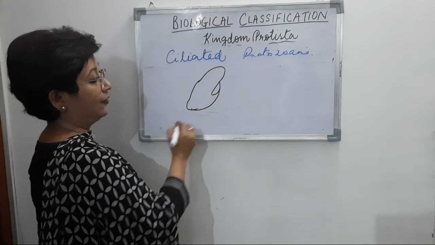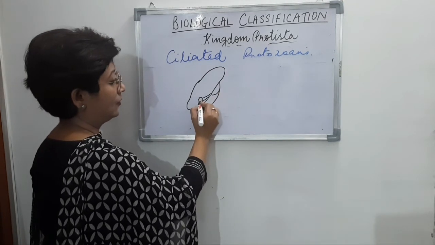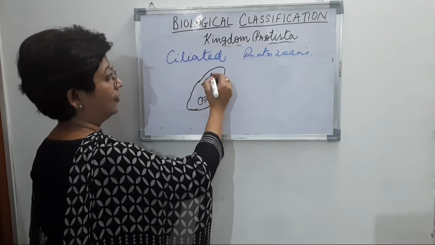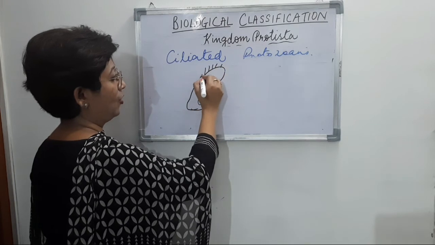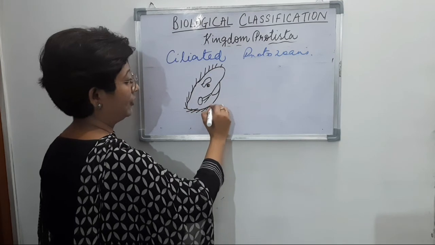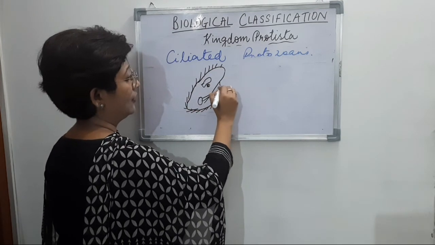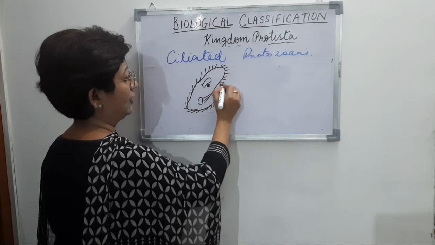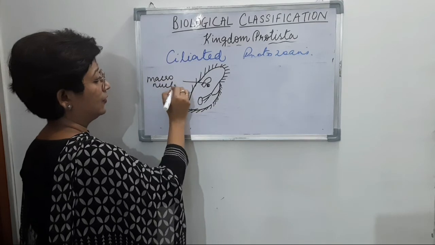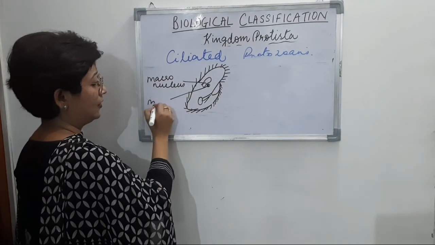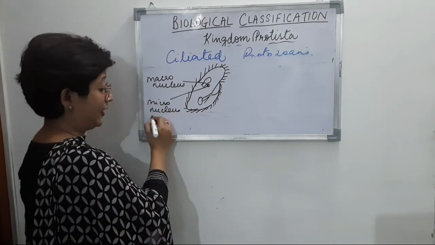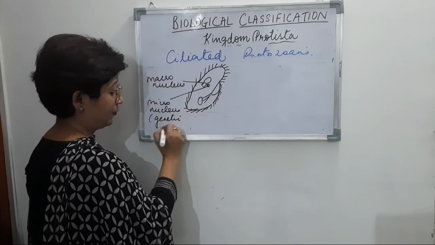Slipper shaped, right? And here this is one protozoan which shows the presence of dimorphic nucleus, the presence of two nuclei. One is the bigger nucleus known as the macronucleus, and here this is the micronucleus. The micronucleus actually contains the genetic material.